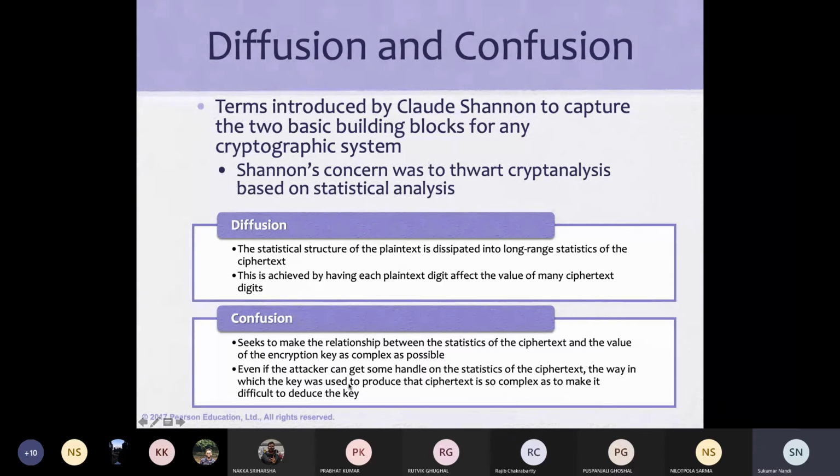Even if an attacker gets some handle on the statistics of the ciphertext, the way the key is used to produce the ciphertext is so complex that it is difficult to deduce the key. So these are the two important things used while making any crypto system, specifically block ciphers.